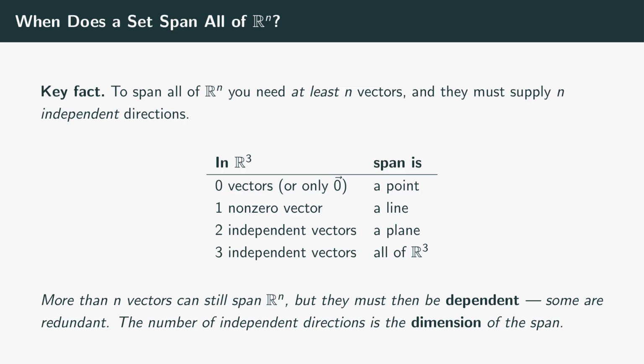Now, a subtle but important point, you can absolutely have more than n vectors and still span Rn. 4 vectors can span R3. But if you have 4 vectors in 3 dimensions, they must be dependent. At least one is redundant, expressible from the others. There simply isn't room for 4 independent directions in 3-dimensional space. The quantity that really matters is the number of independent directions in the set. That number is called the dimension of the span, and it tells you exactly whether you've got a point, a line, a plane, or the whole space.